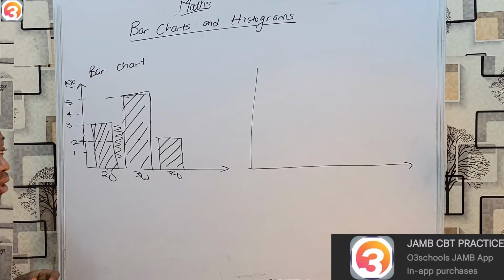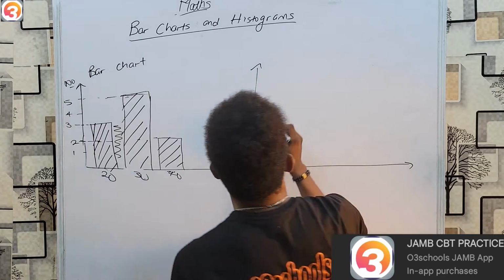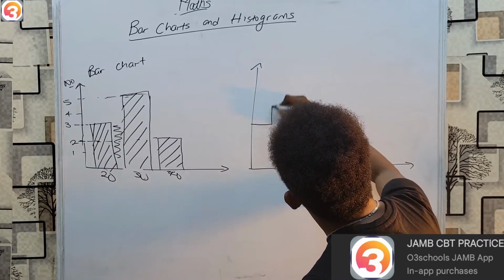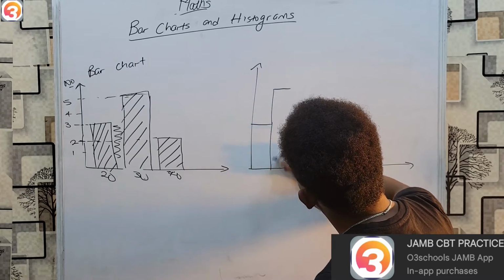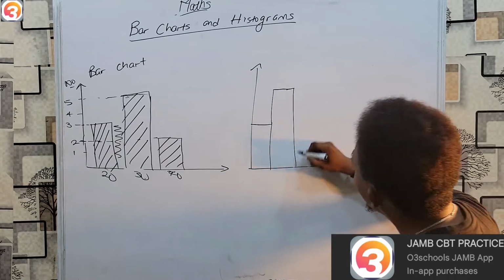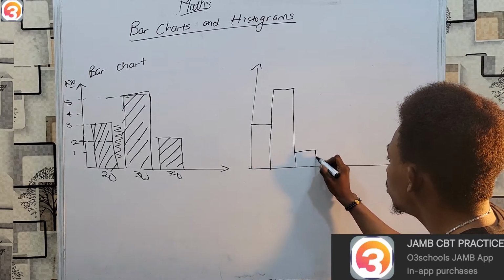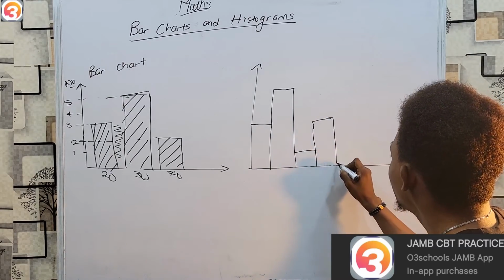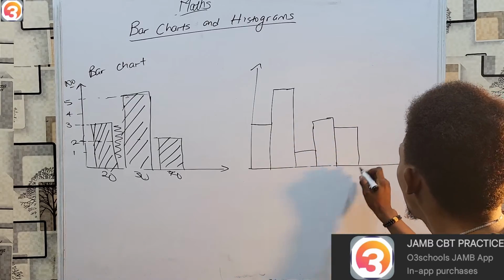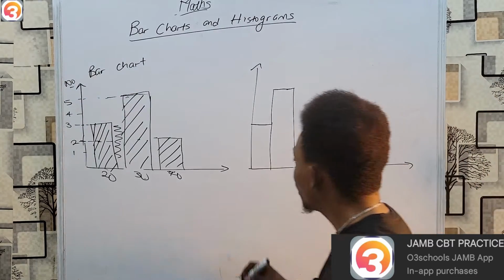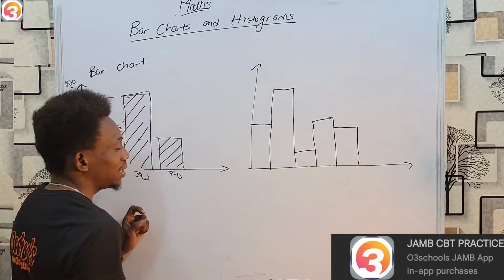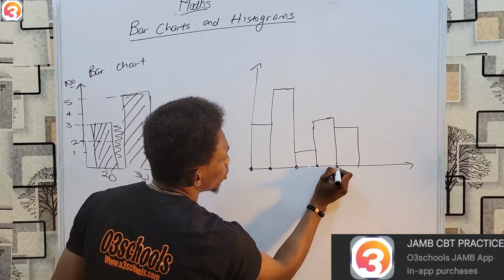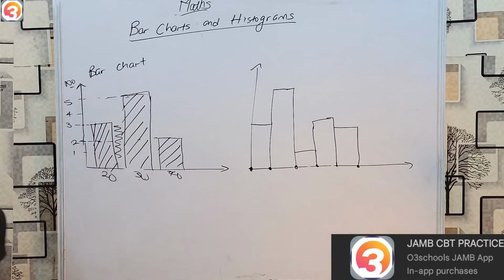It doesn't really matter. However, with a histogram, what I get are continuous bars without any real end. So they don't actually separate. There's no gap between them. They continue. So something like this is a histogram. And typically, the values are written at the margins, the edges here, and not the center.